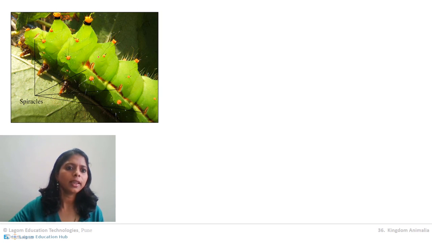I am just encircling them so you can see it properly. See, these are the openings of trachea. Trachea are inside, and these are called spiracles. From this opening, air goes inside, and along with air, oxygen goes inside. Trachea is a pipe system inside through which the oxygen is supplied to the different parts of the body.